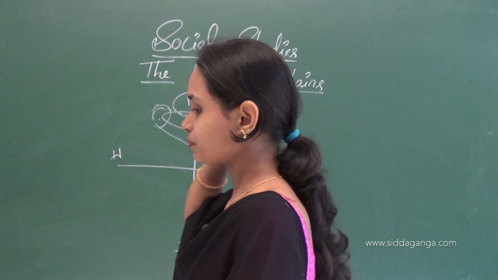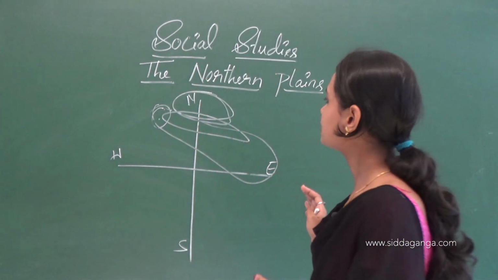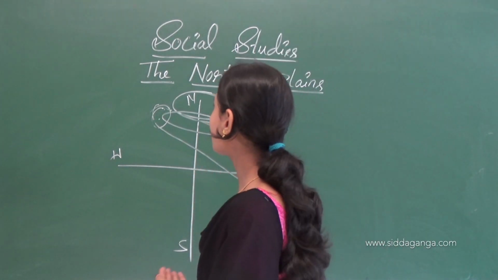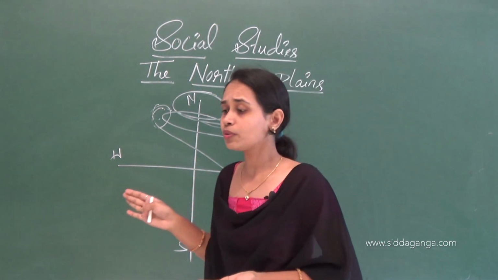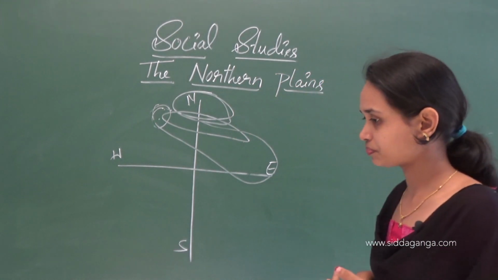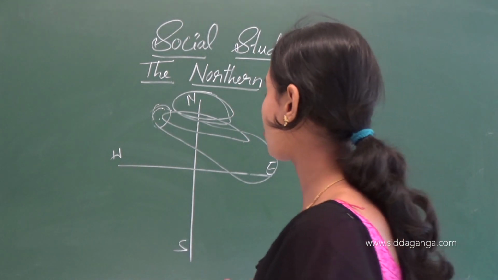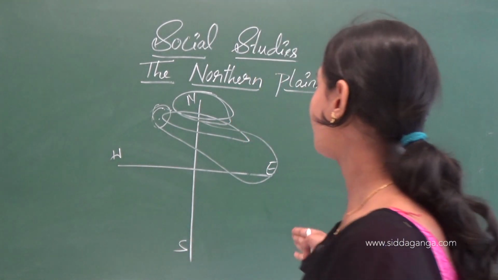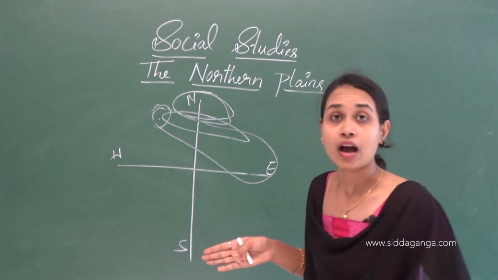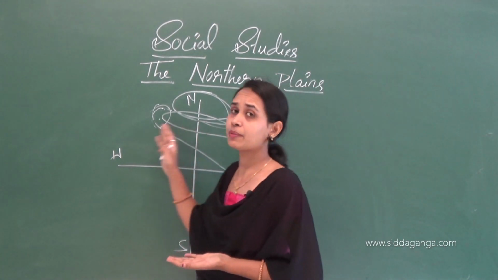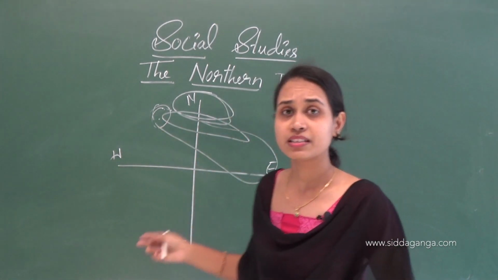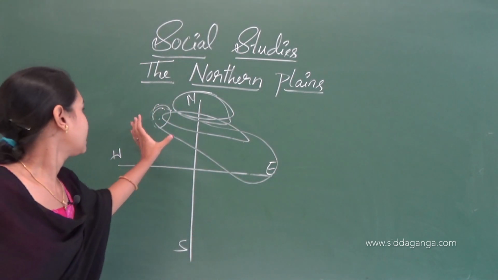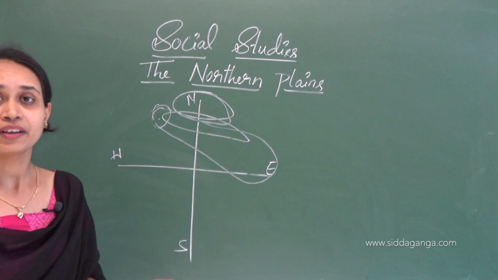There are also many important cities we can see here: Allahabad, Lucknow, Varanasi, Patna, and then Calcutta and Guwahati, Kanpur, Agra. There are so many famous cities in this northern plains region.